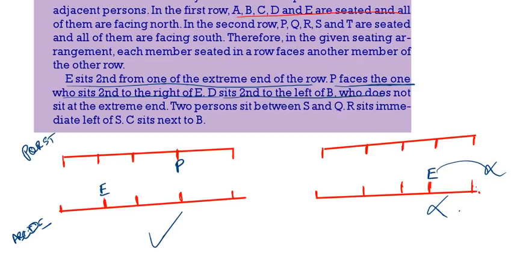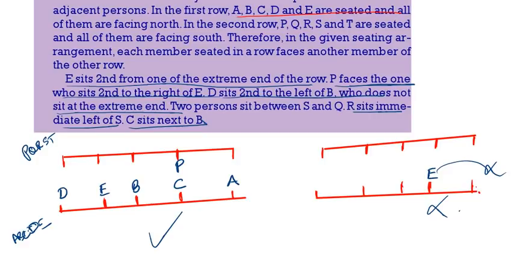D sits second to the left of B, who does not sit at an extreme end. So B is not at an extreme end, but D is sitting second to the left of B. So if I write B here, here we will get D. Now, C sits next to B. Here we will get C, and here we will get A.